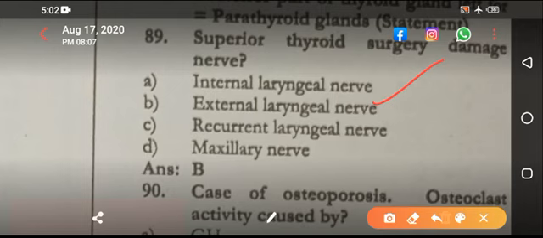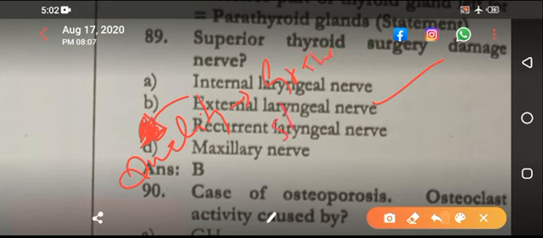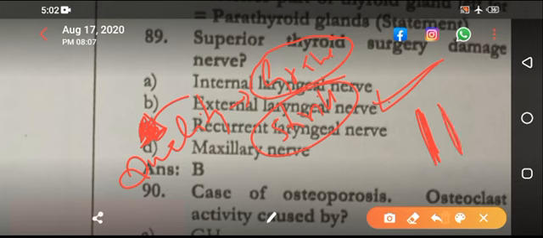Now there is another MCQ. If external laryngeal nerve is damaged, it affects what? It affects the quality of voice. What is meant by quality of voice? The voice becomes either grave or shrill. Shrill means there is increased tone in the muscle supplied by external laryngeal nerve. When that is paralyzed, the voice becomes grave, because the vocal cords inside are kept tight by this nerve.